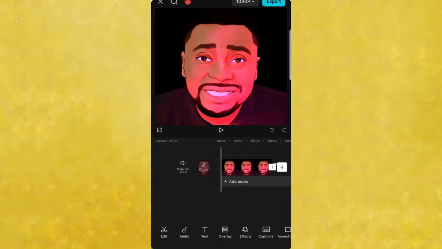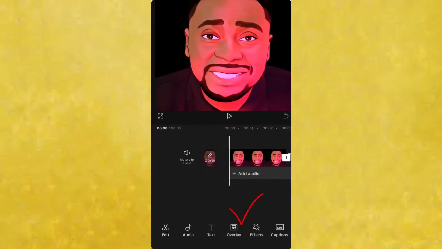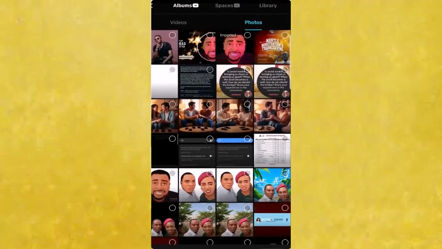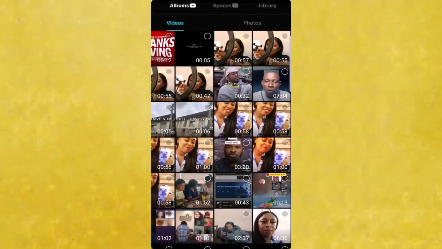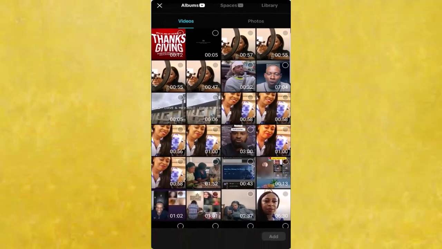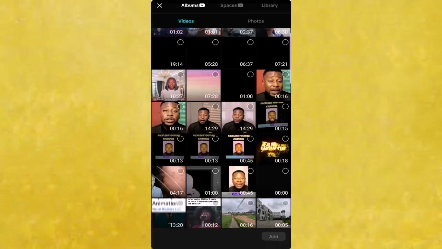Make sure that you have already downloaded a video that you wish to use. Then you click on the option called Overlay right here. Then click on Videos. Then you select the person's video that you wish to make use of. Let me take this video as an example.